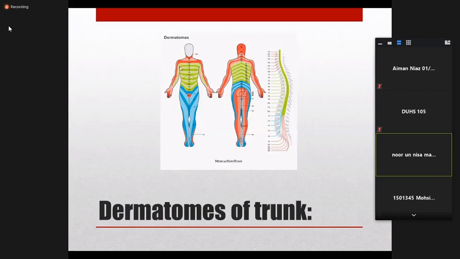This is from the limb. Okay, this is T1. At the level of the nipple it is T4. At the level of the xiphisternum it is T7. At the umbilical region it is T10, and at the inguinal region it is T12. This is the dermatomal supply of the trunk.